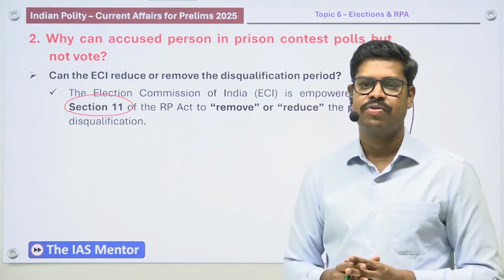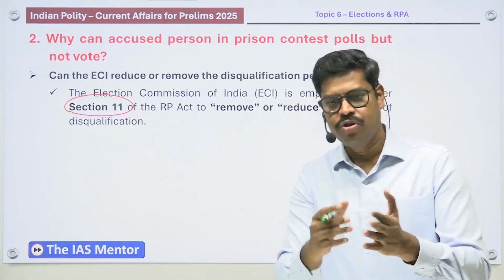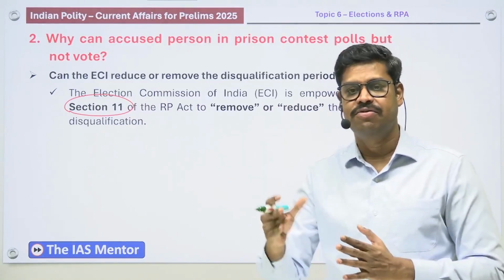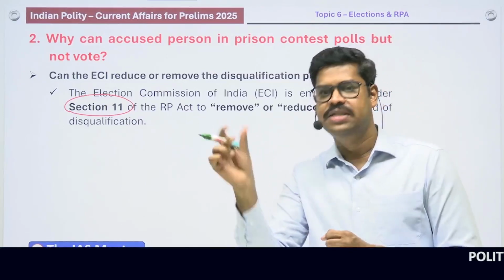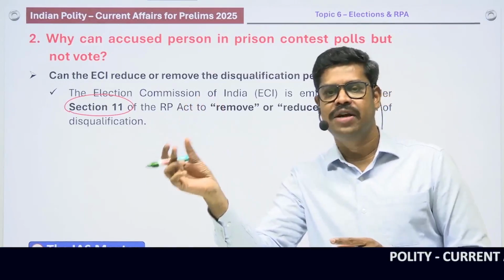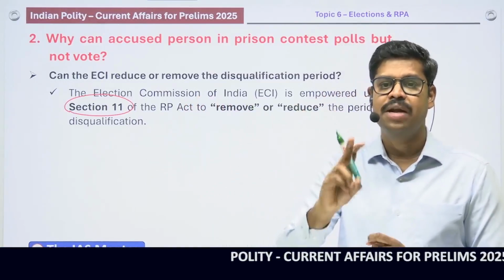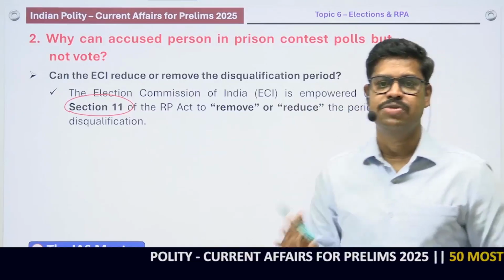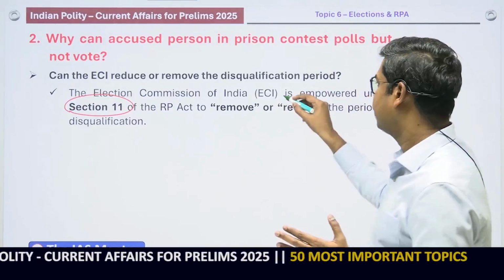That is again very, very important. Suppose an individual is convicted for 2 years and therefore is also disqualified for another 6 years after release from prison. Can this disqualification period of 6 years after release be reduced to 4 years? Can it be reduced to 3 years? Yes, it can be done. By whom? It can be done by the Election Commission of India. So you can remember this particular area also. This is again very, very important.